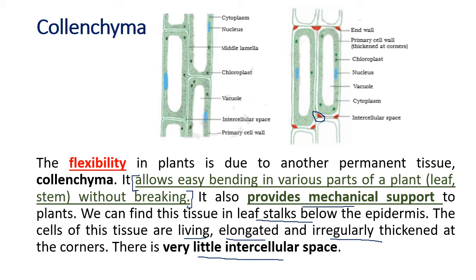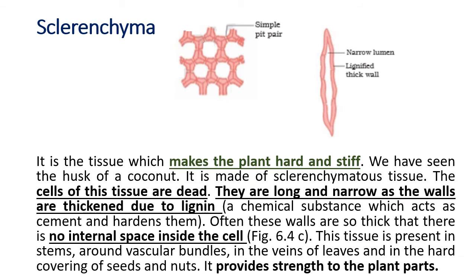They've got very little intercellular space. Third one is the sclerenchyma. It has got a narrow lumen and a lignified wall. Look at this word, lignified. It means lignin, so it is filled up with lignin. Now it is what makes the plant hard and stiff, not flexible, very hard, rigid, like the husk of the coconut.